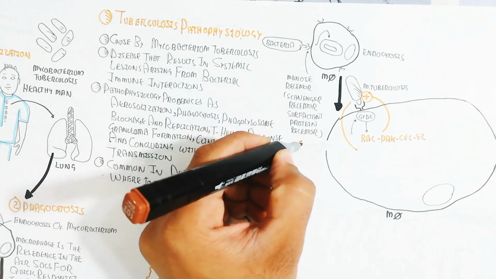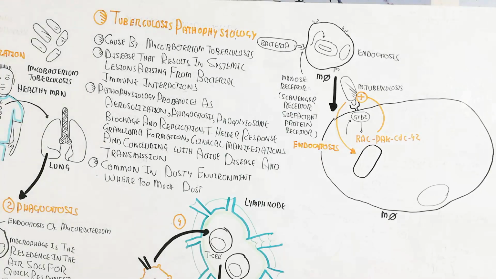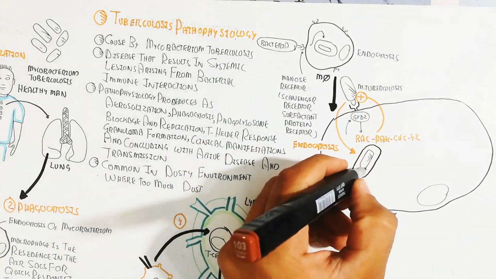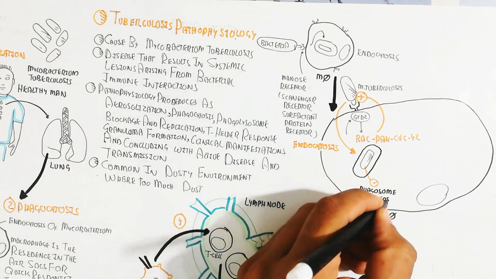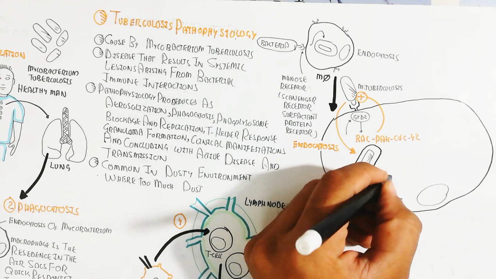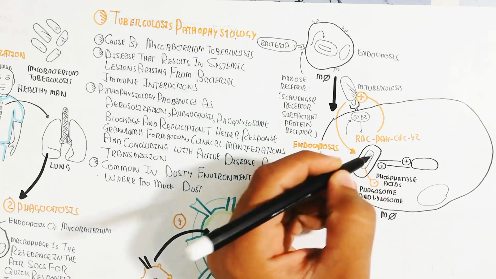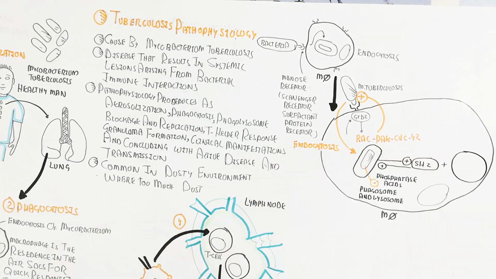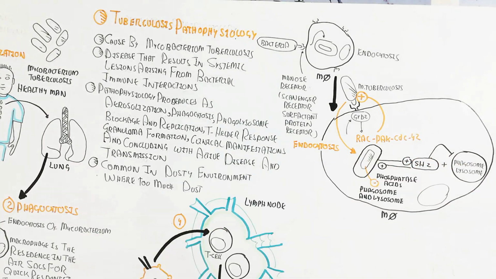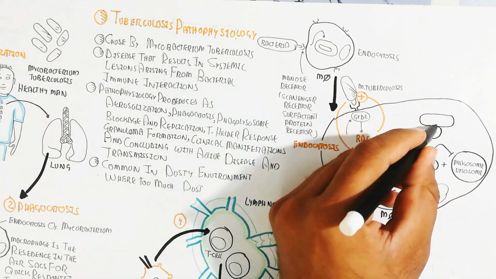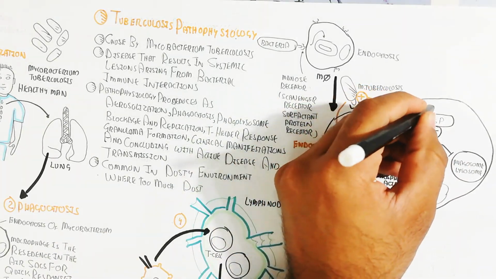This triggers the RAC, PAK, and CDC42 phosphorylation cascade, leading to growth of the macrophage, proliferation and differentiation, but also phagosome and lysosome inhibition of maturation. The phosphatase produced by the mycobacterium, along with SH2, will inhibit the phagosome and lysosome.